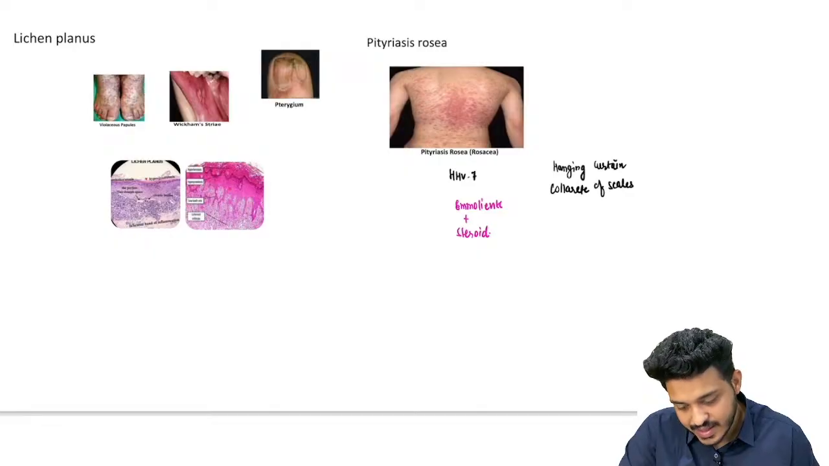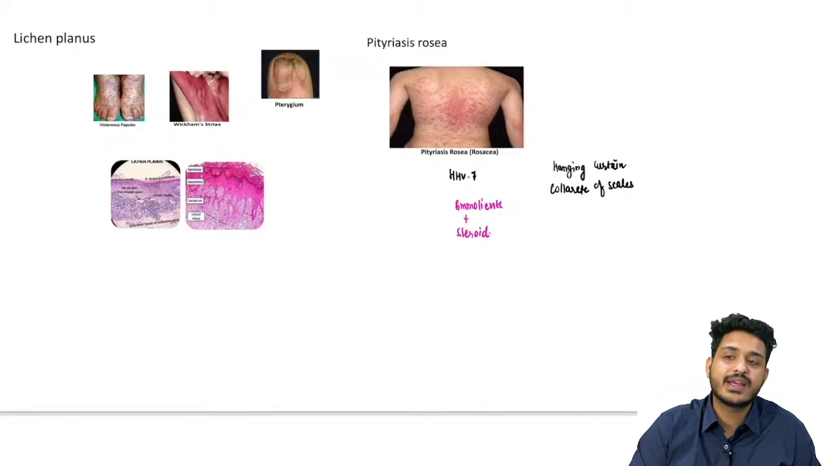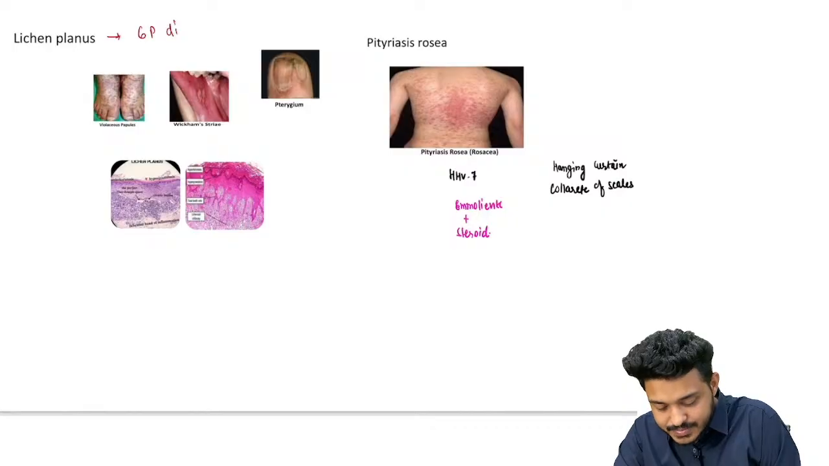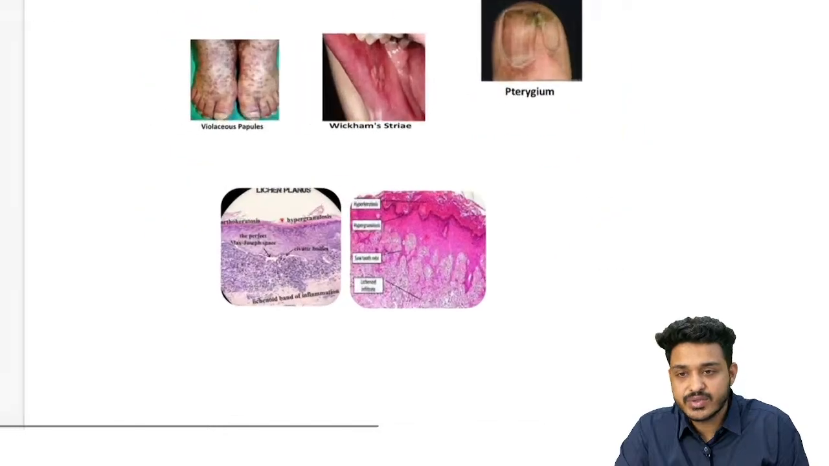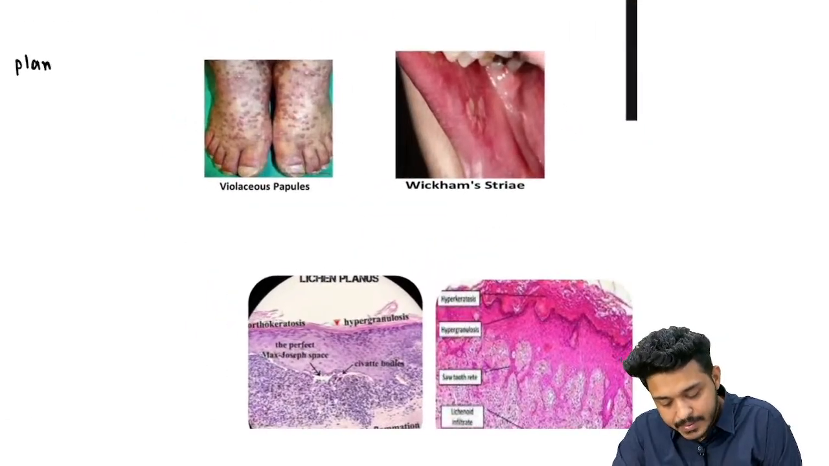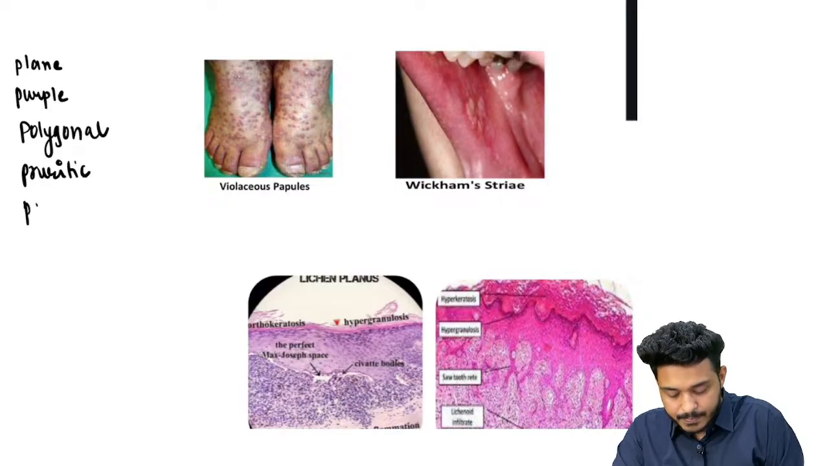Another important entity we are having is lichen planus. What is lichen planus? It is going to be a 6P disease, right? What are the 6 P's you need to remember? These are going to be plain, purple, polygonal, pruritic papules.